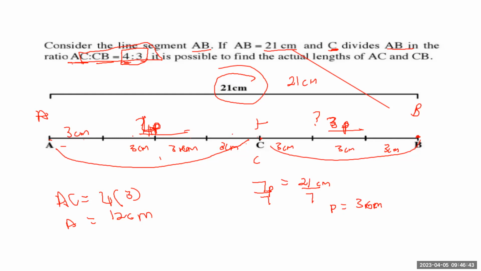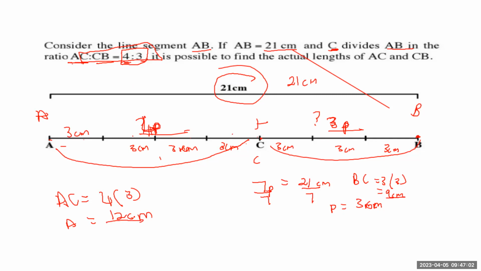Now, how would we get BC or CB? We can say BC is going to be equal to 3P. What is P? 3. And then it's going to give us 9 centimeters. Let's check the following. Is 12 plus 9 going to give us 21?